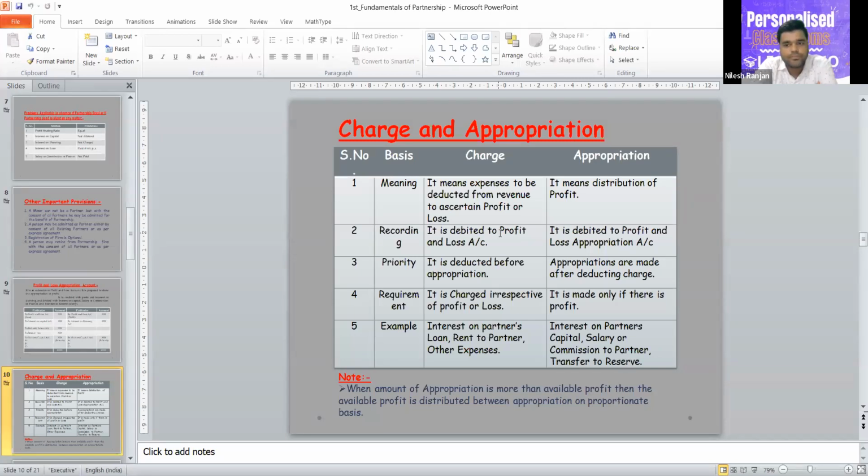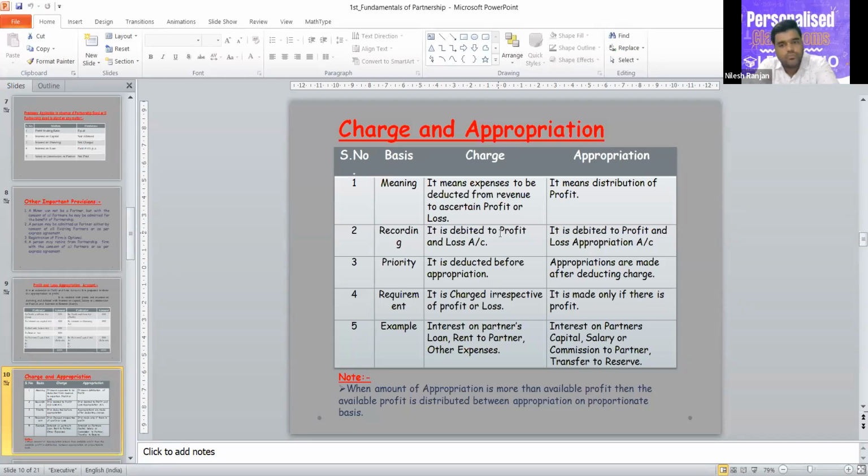Same with the rent to the partner. When a partner gives a room or building on rent to the firm, it is not their duty. The firm can take any room, any building on rent from somewhere else. But when a partner is giving the building, then he will charge rent, and it will be expenses for the firm, not appropriation.